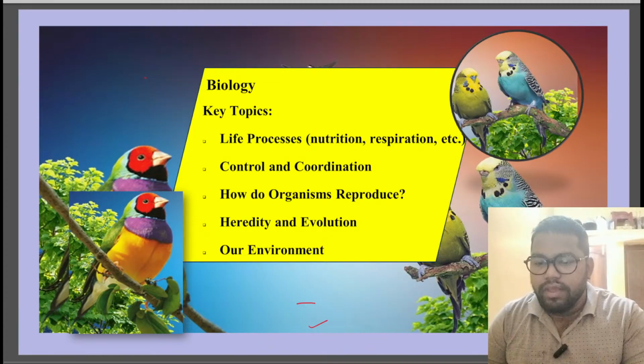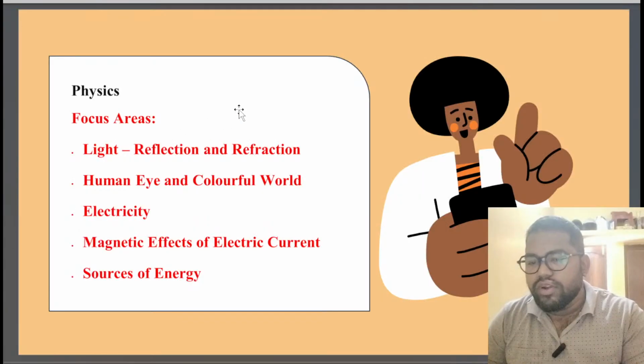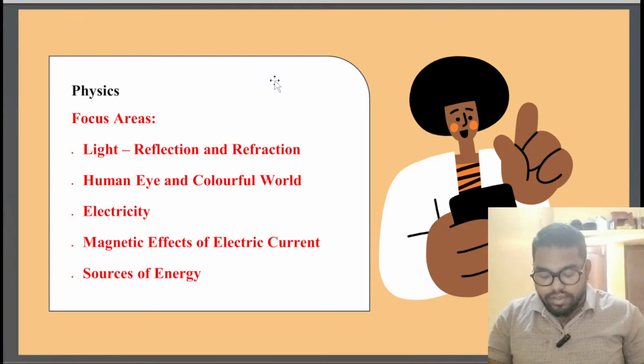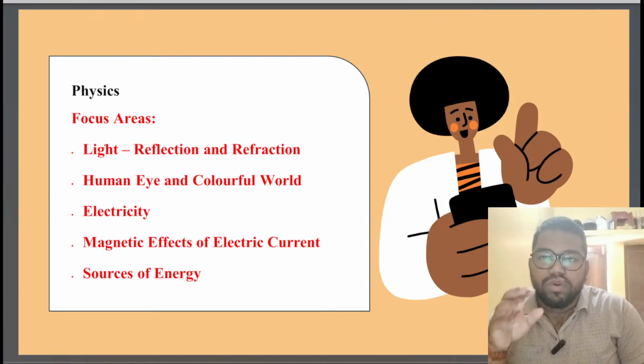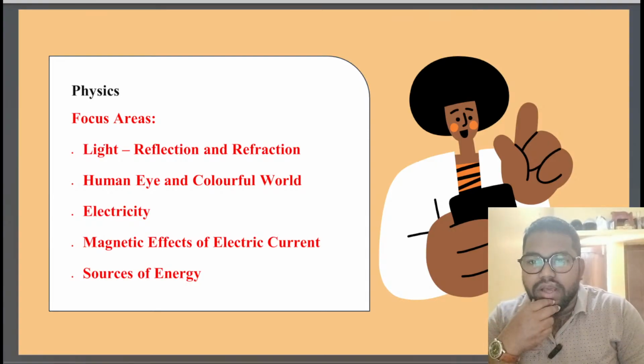So what is the main important thing to understand in the physics syllabus? Basically, it covers some outside phenomena. What is that? These outside phenomena.